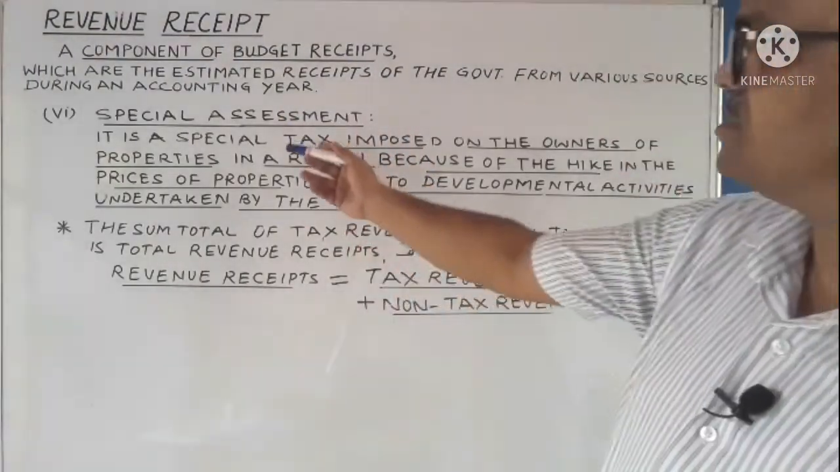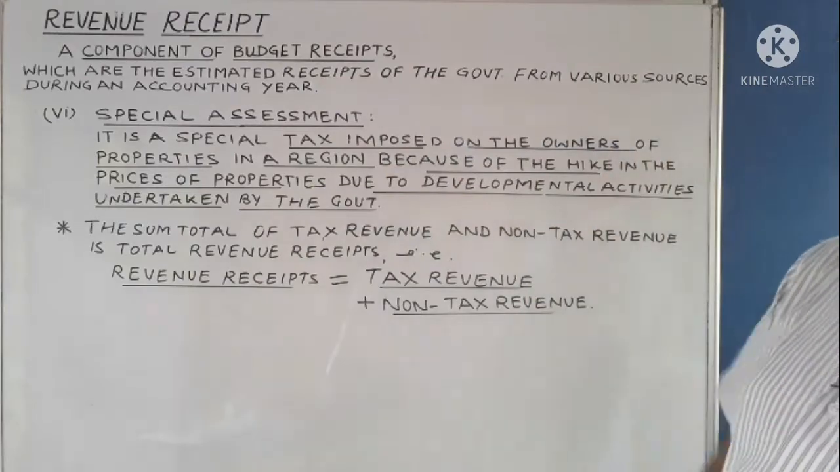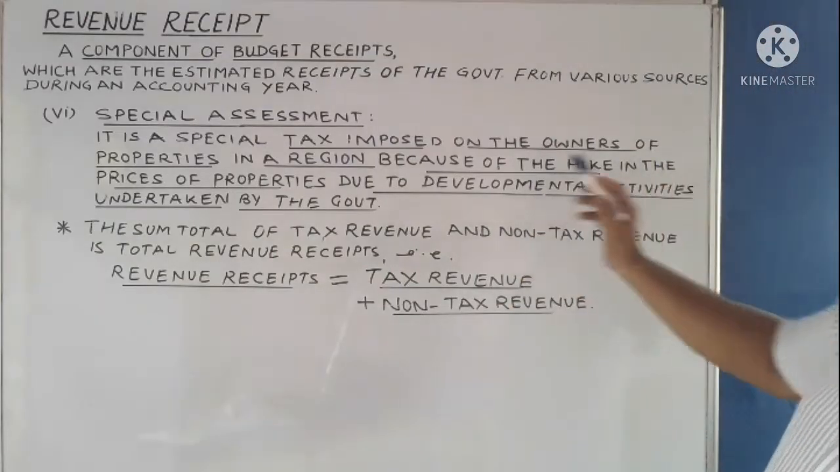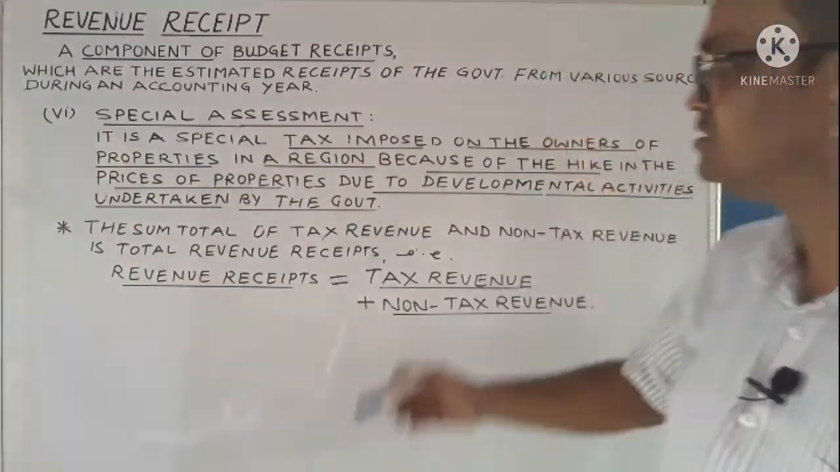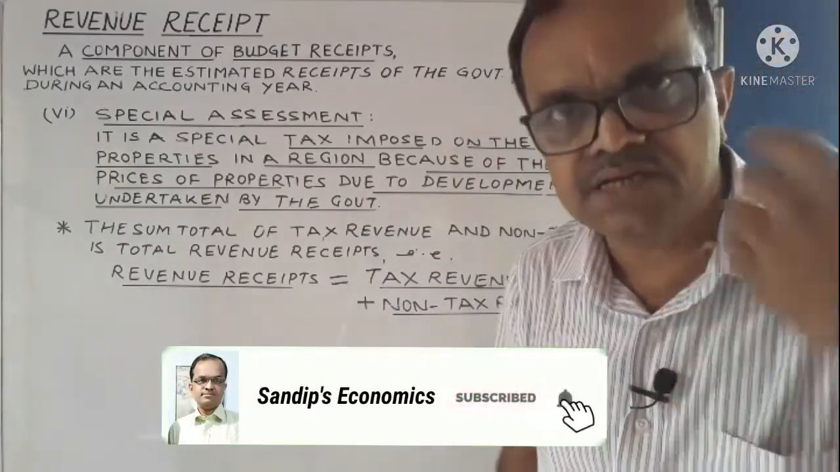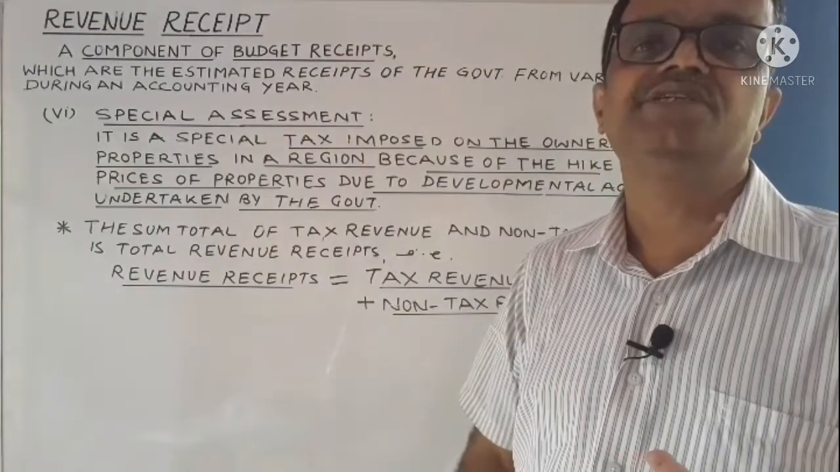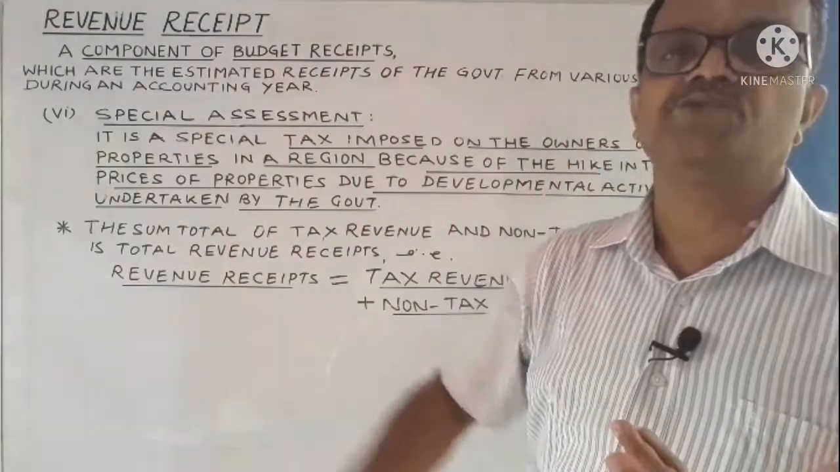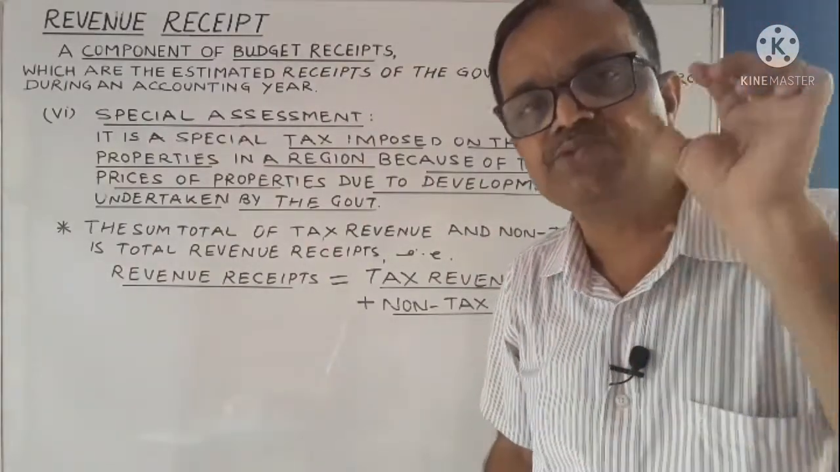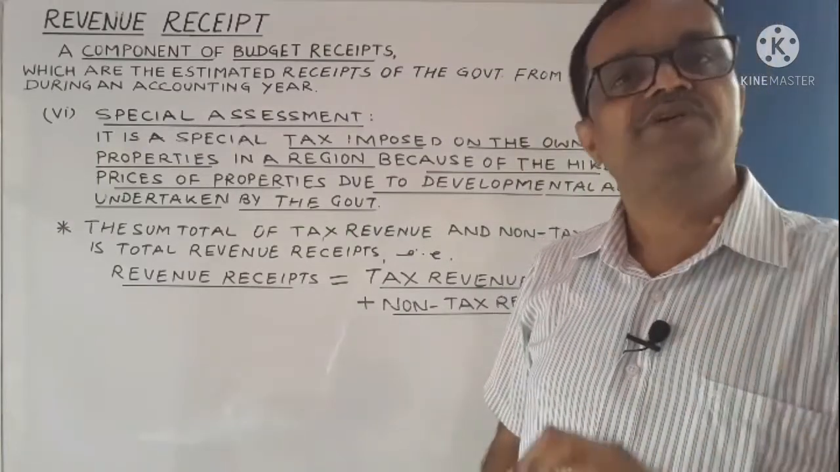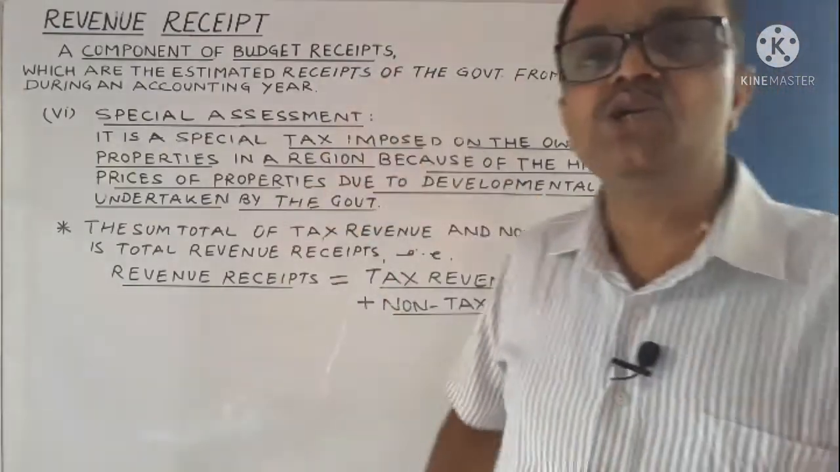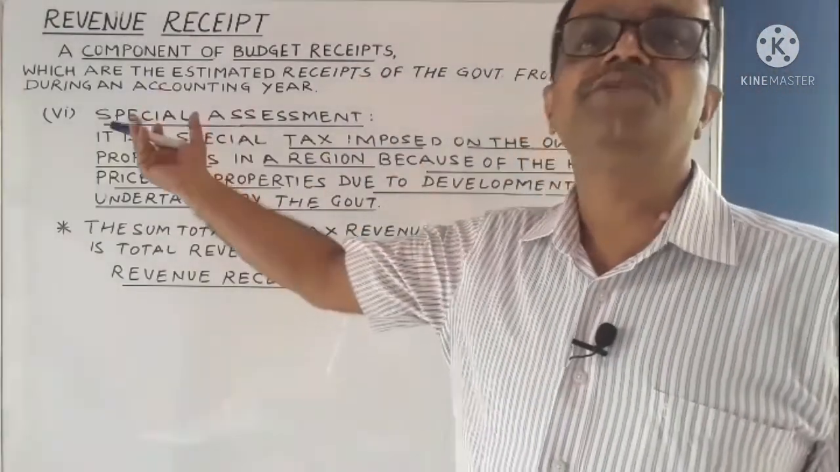One is the special tax imposed on the owners of properties in a particular region because of the increase in the prices of their properties due to the developmental activities undertaken by the government. Whenever the government undertakes any development activities and due to that the price of the properties in that region increases, then a special tax is imposed on the owners of properties in those regions, and that is called a special assessment tax. So these are the non-tax revenue sources of revenue receipts.